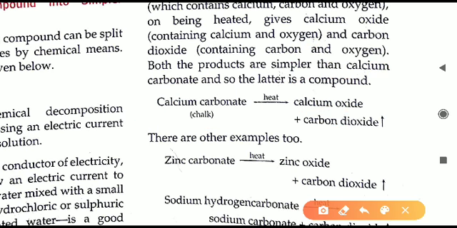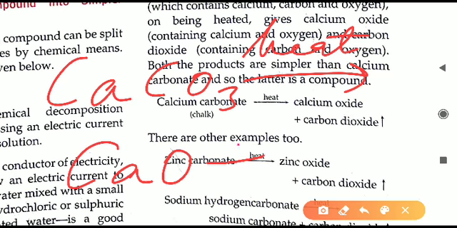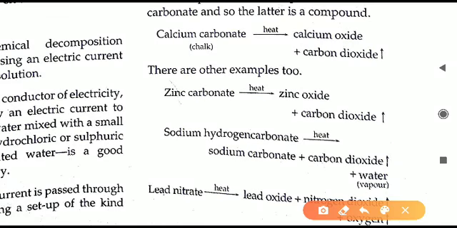So if I write the chemical equation, then it is CaCO3, calcium carbonate. On heating, what is it giving? It is giving calcium oxide, CaO, and carbon dioxide, CO2. You don't have to learn the chemical formula method of this equation. These word equations are given, which means the chemical formula you don't have to write. Only these word equations you have to learn.